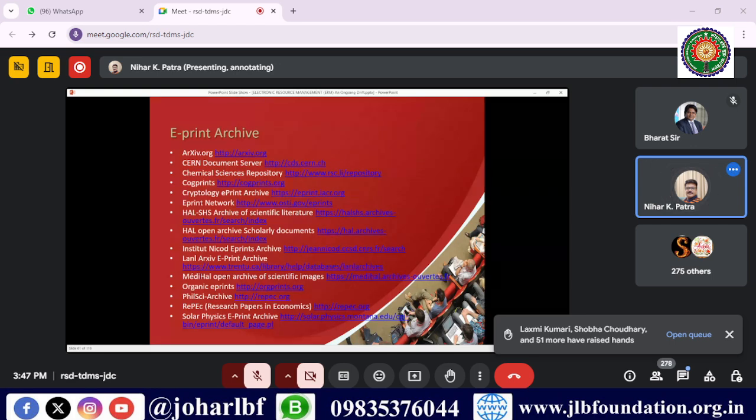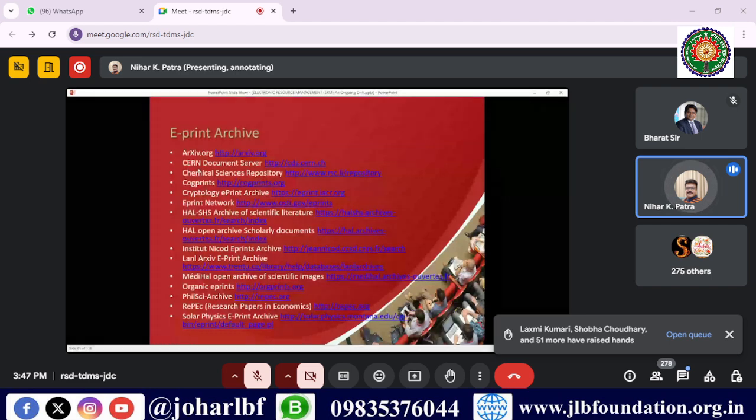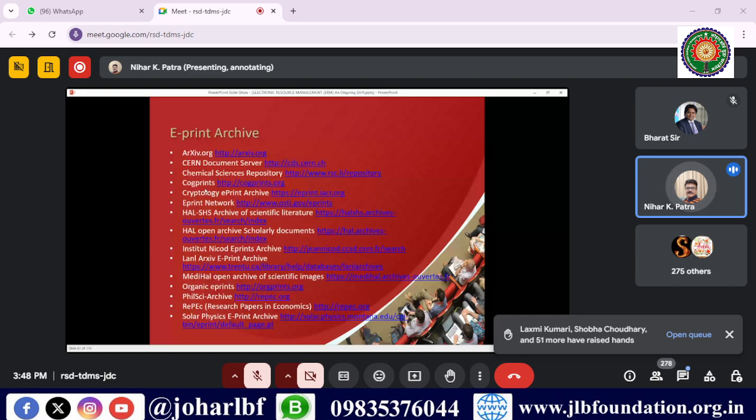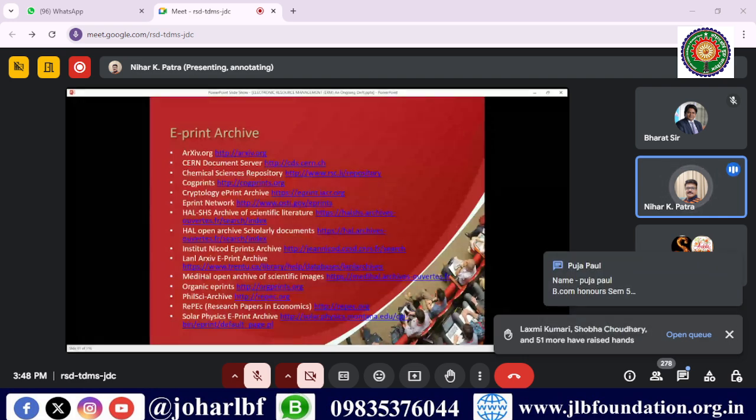E-prints, that is, pre-published publications. Here also millions of research papers are archived, stored here, that is arXiv.org, CERN, and the chemical science repository. Why are they archived before publication? Because when other people see it, they can recommend whether the article will be in improved condition after review.